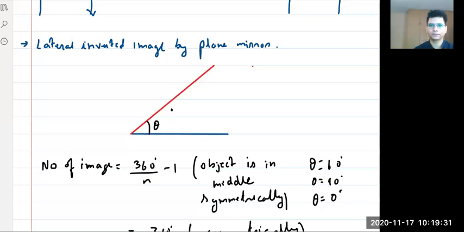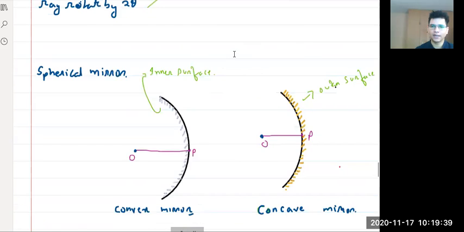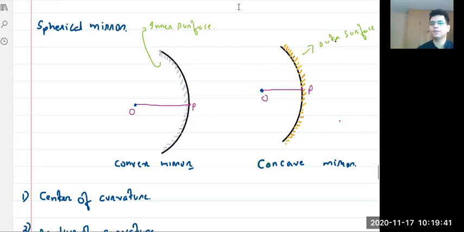Yes, very good. So all of you remember this. Then after that we studied spherical mirror. The thing is, spherical mirror is not in our 8th syllabus, but I hope all of you don't mind learning that. Tell me everyone, do you want to learn this? Yes, sir. Okay, very good.